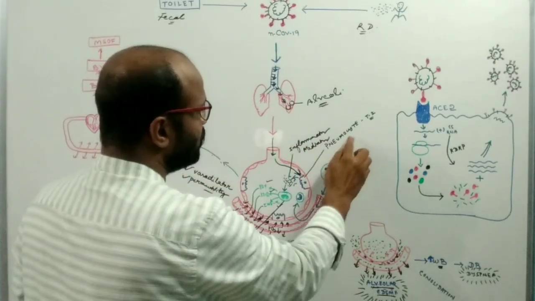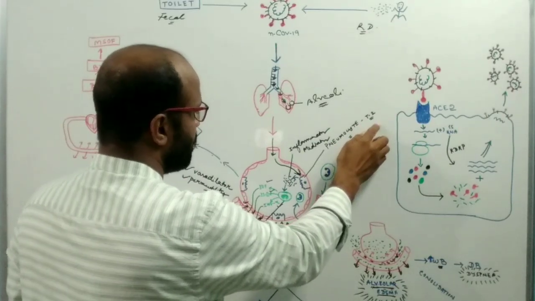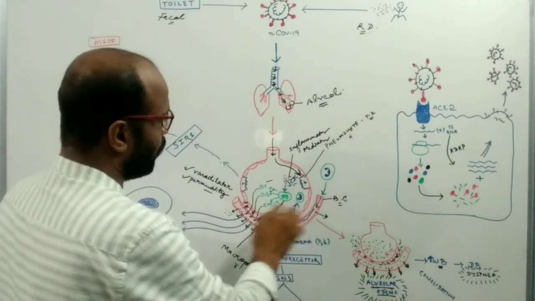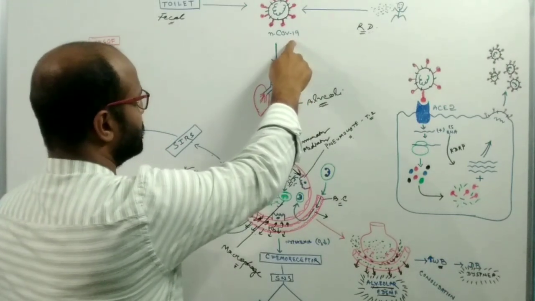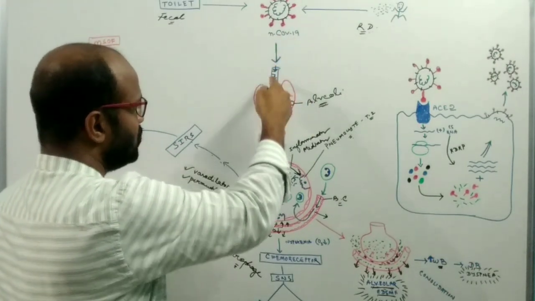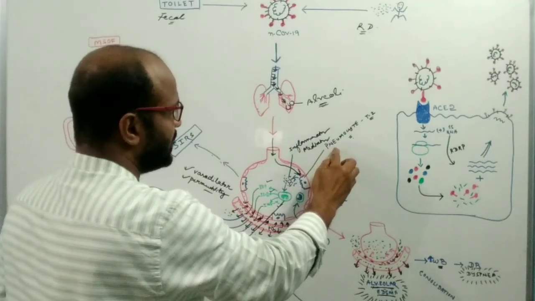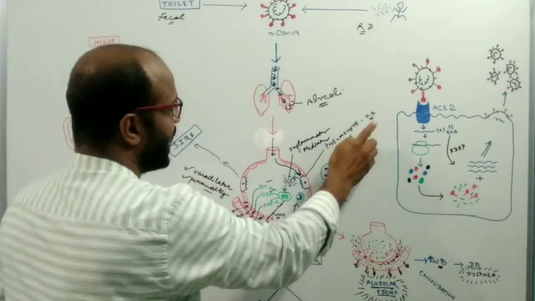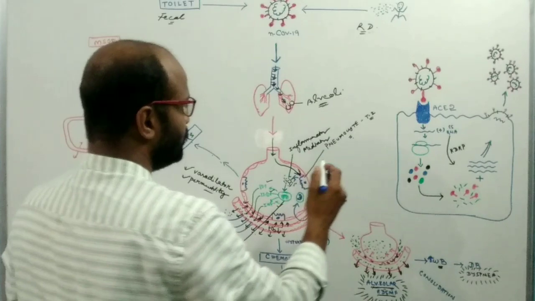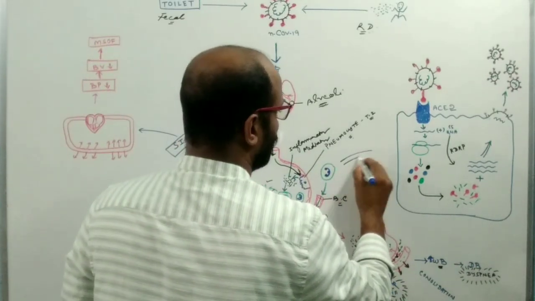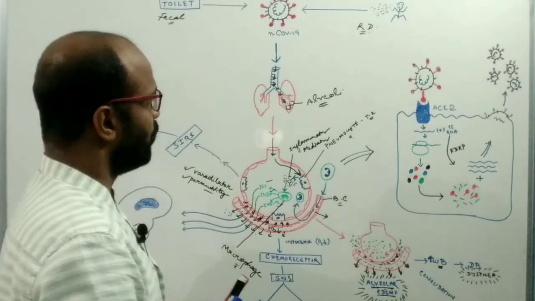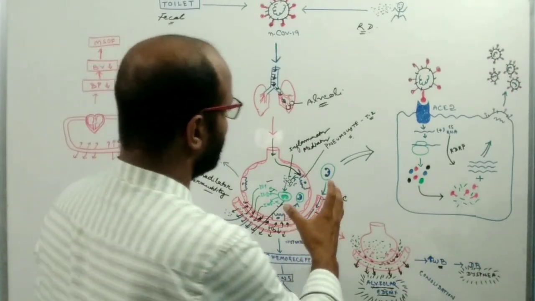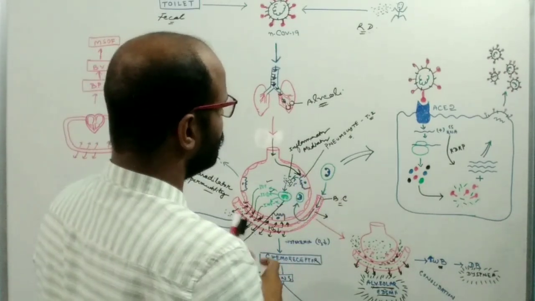So the type 2 pneumocyte cell of the alveoli is the target cell of the novel coronavirus, which attacks the type 2 pneumocyte cell of the lungs. So how does it enter our body, or what is the life cycle of the novel coronavirus?